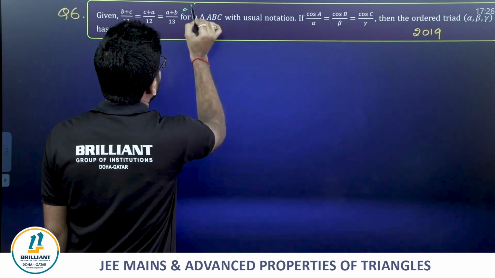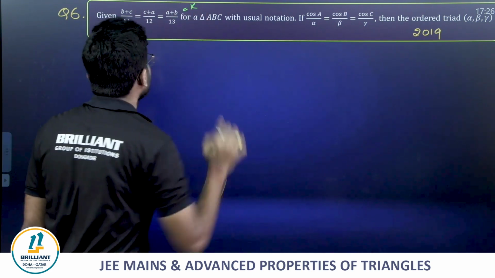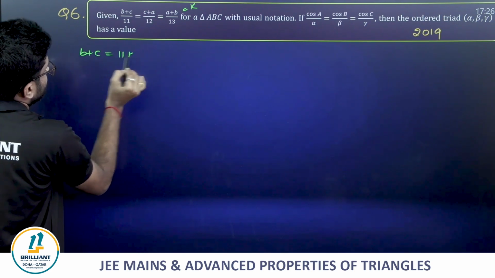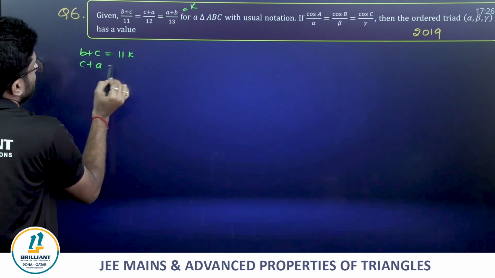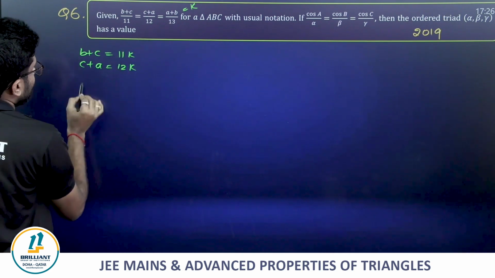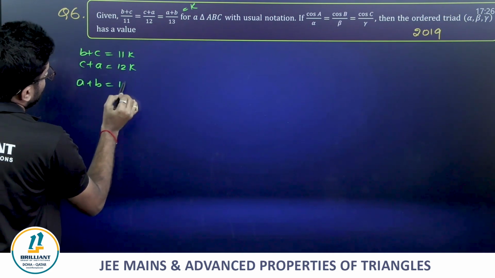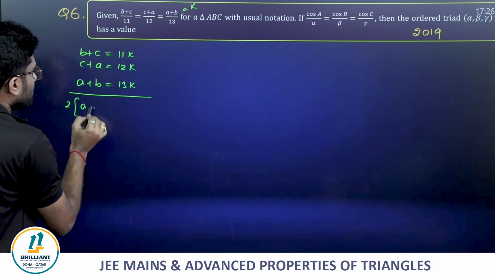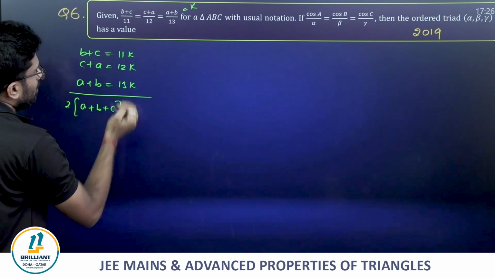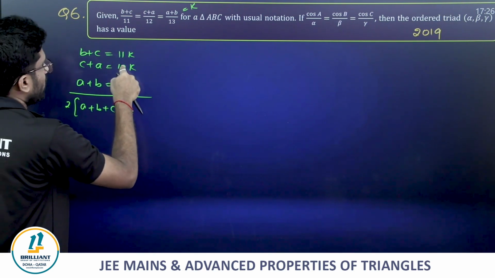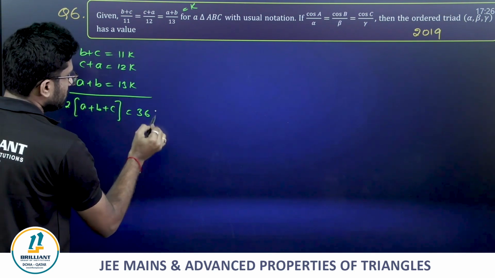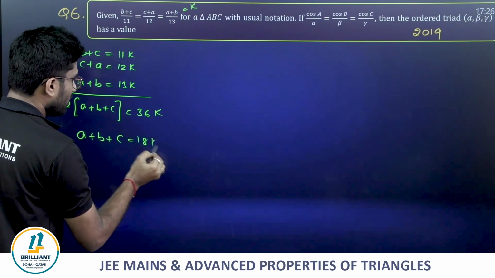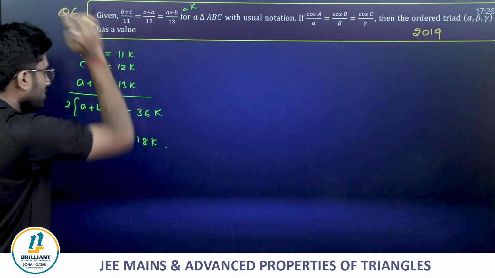first you take all these equal to some k. So from there what do we get? B plus C will be 11k, C plus A will be 12k, A plus B will be 13k. Now add all of them: 2 times A plus B plus C will be 13 plus 12 plus 11, 36k. So from here you get A plus B plus C is 18k.